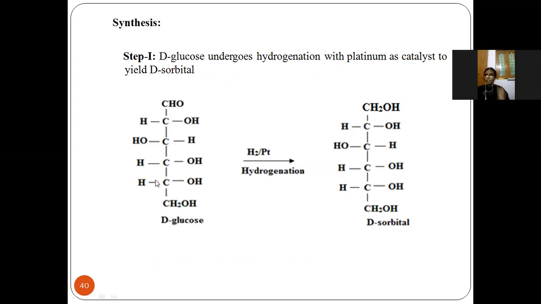In the first step, D-glucose undergoes hydrogenation in the presence of platinum, which is a catalyst. It is only involved in the reaction to speed up the rate of reaction. To form disorbitol, if you see the structure of D-glucose, only an aldehyde group is present. So here 2 hydrogen atoms will get attached to form disorbitol. See here, the aldehyde group is there, and the 2 hydrogen atoms are added.